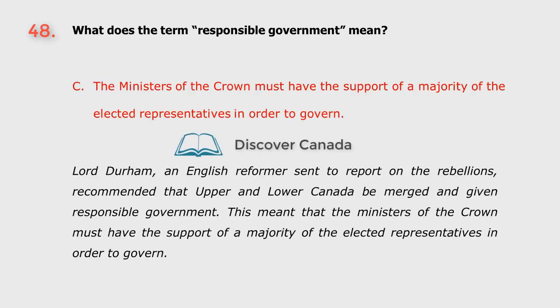The answer is C. The ministers of the Crown must have the support of a majority of the elected representatives in order to govern.